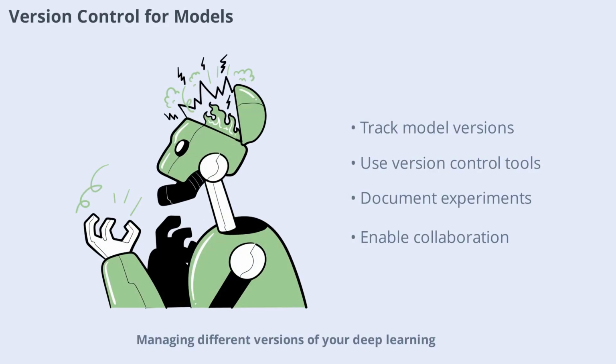Managing different versions of your deep learning models is essential for reproducibility and collaboration. Version control tools, such as Git for code and specialized platforms for models, help you track changes and roll back if needed. Documenting your experiments and configurations ensures you can reproduce results and share your work with others effectively.